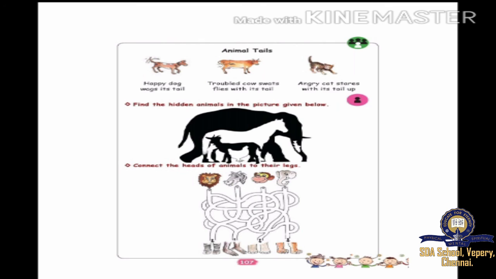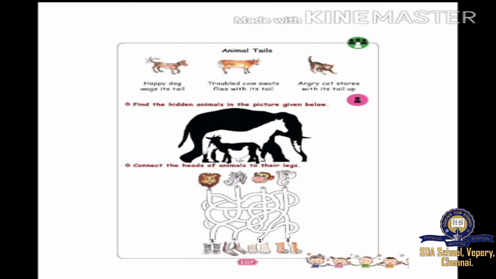And what other animals are there? Can you find it? Okay, that's all. One bird, hen is there, goat is there, horse is there, elephant is there. Three animals and one fish.